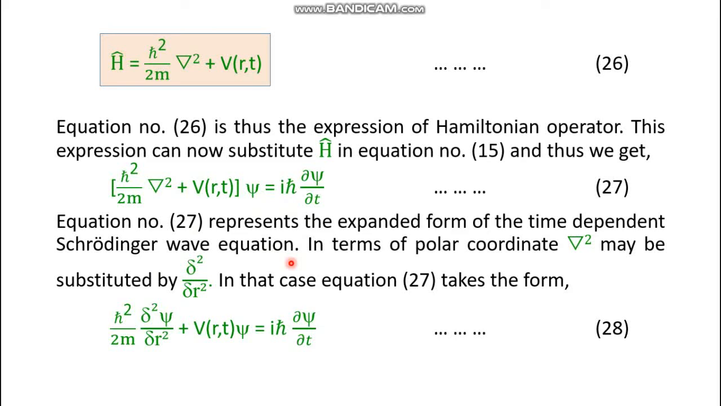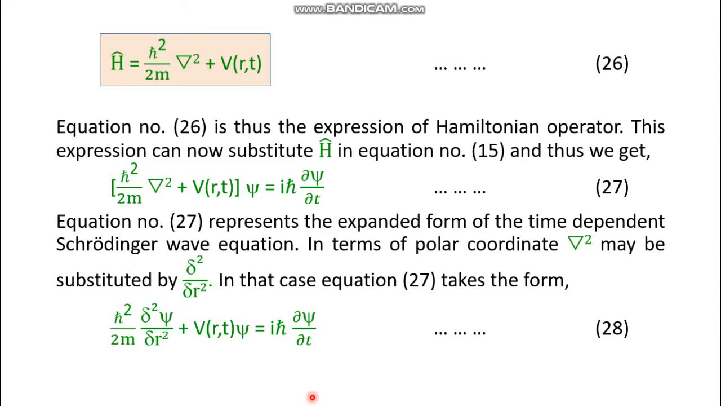This is the time-dependent Schrödinger wave equation, and in terms of polar coordinate, Laplacian may be substituted by ∂²/∂r². In that case, equation 27 takes this form. On the left-hand side, we have ħ squared divided by twice m and ∂²ψ/∂r² in place of Laplacian, and here the potential energy operator operating on psi. On the right hand side we get iħ ∂ψ/∂t. This is equation number 28. So that's all about the postulates of quantum mechanics, postulate number 1 to postulate number 6.